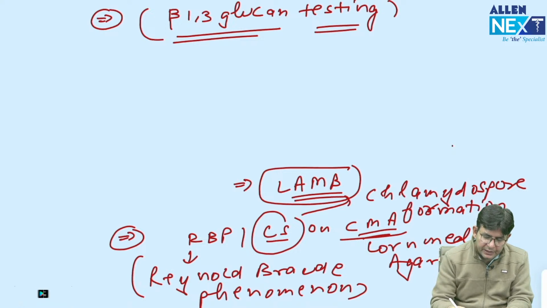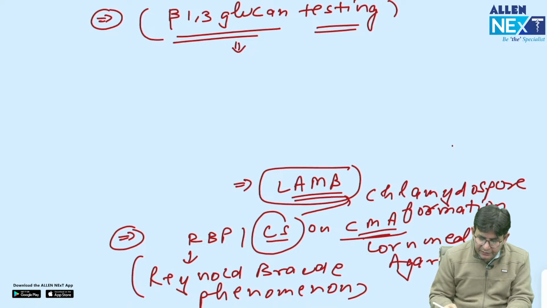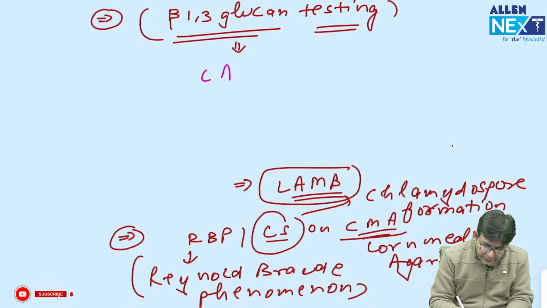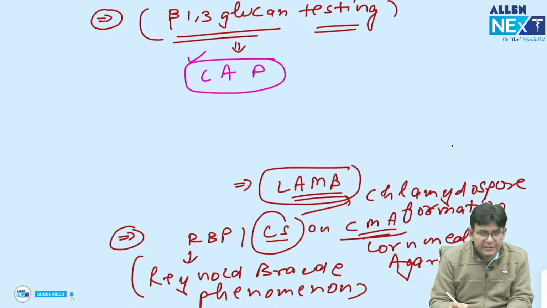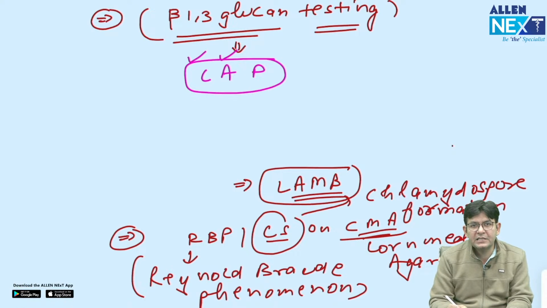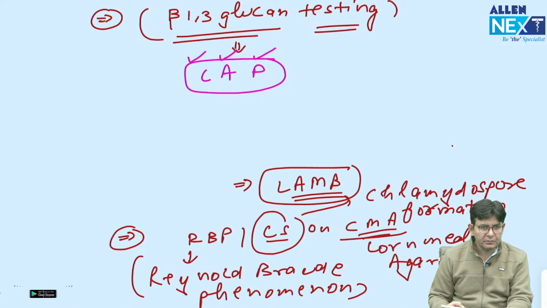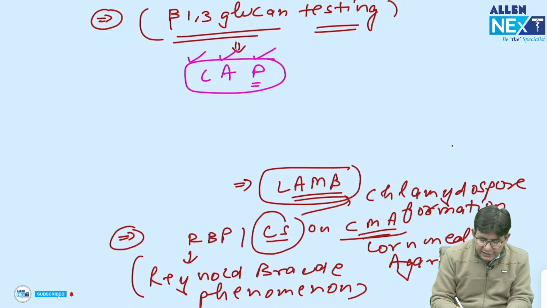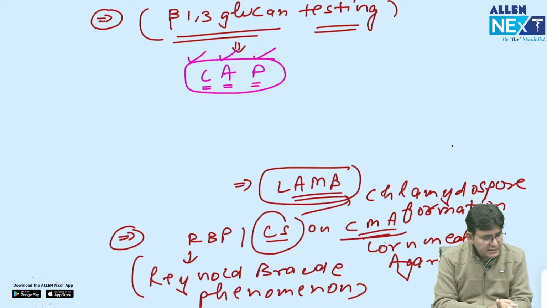And for this beta 1,3 glucan testing, I have already given you the mnemonic. What is the mnemonic? CAP. And what comes in the CAP? Invasive candidiasis, invasive aspergillosis and Pneumocystis jirovecii infection. These are the three important ones in which you need to do this testing, that is termed beta 1,3 glucan testing.